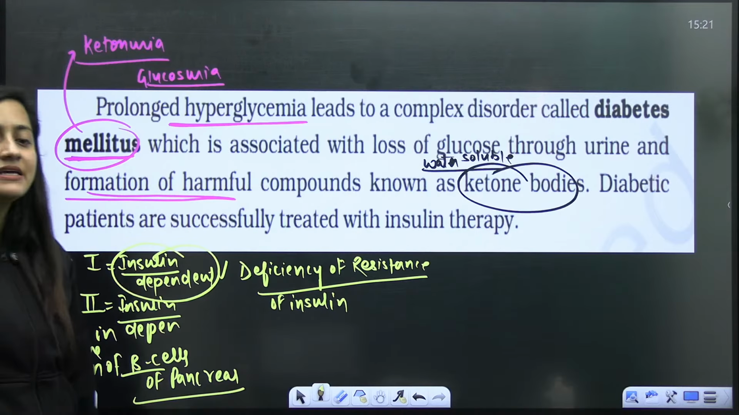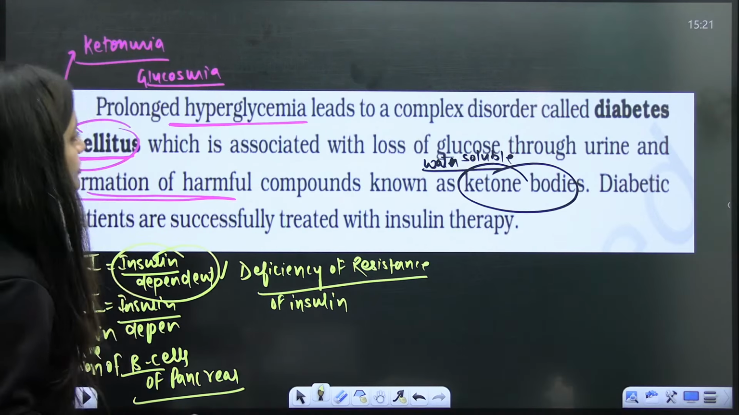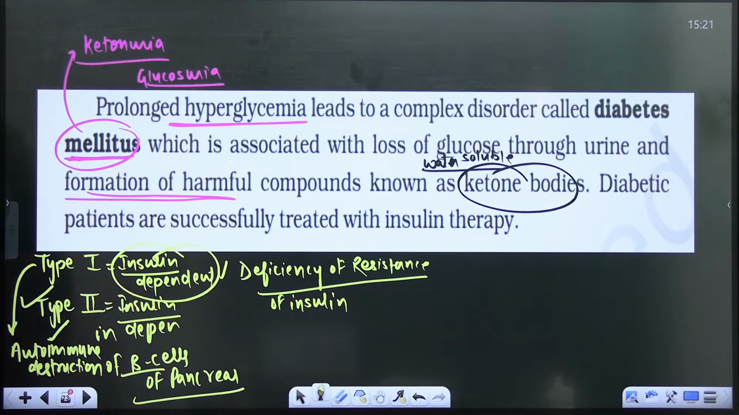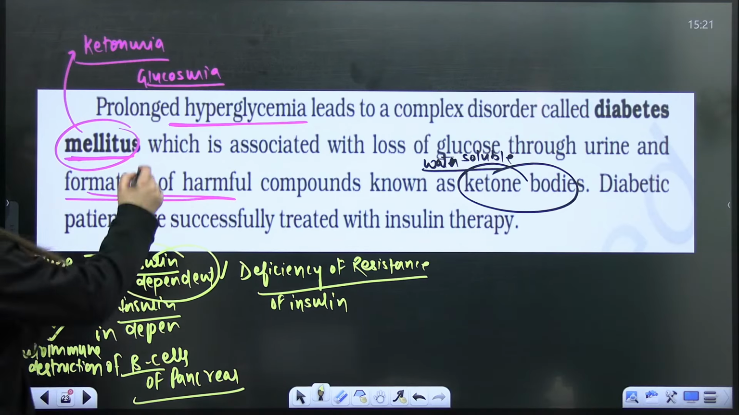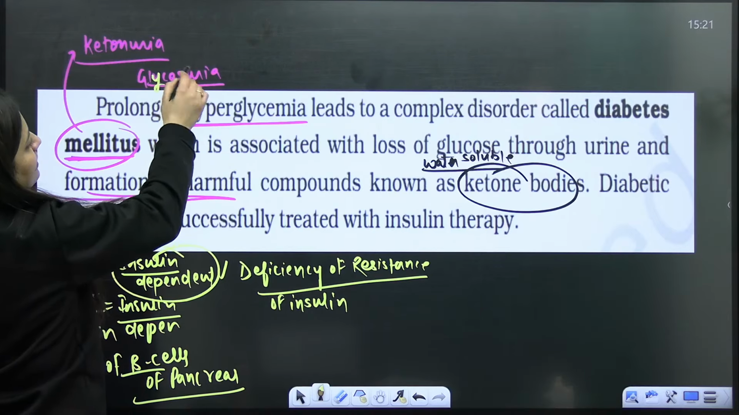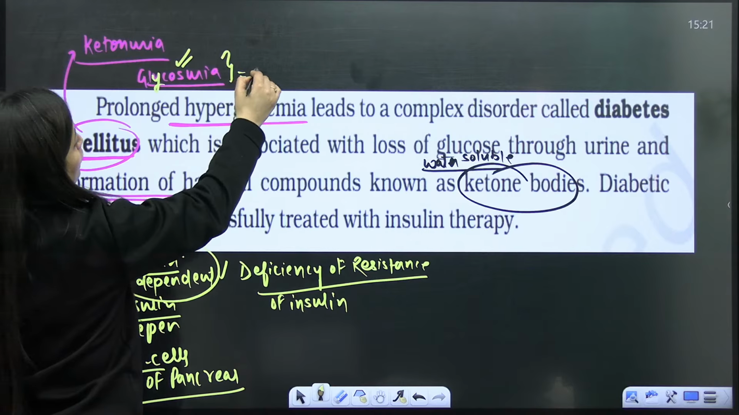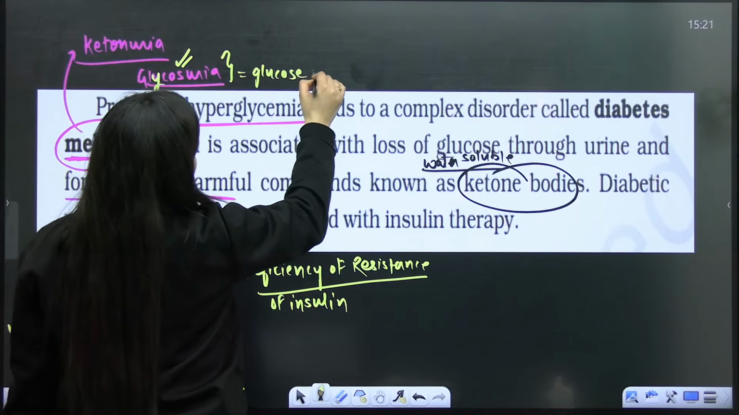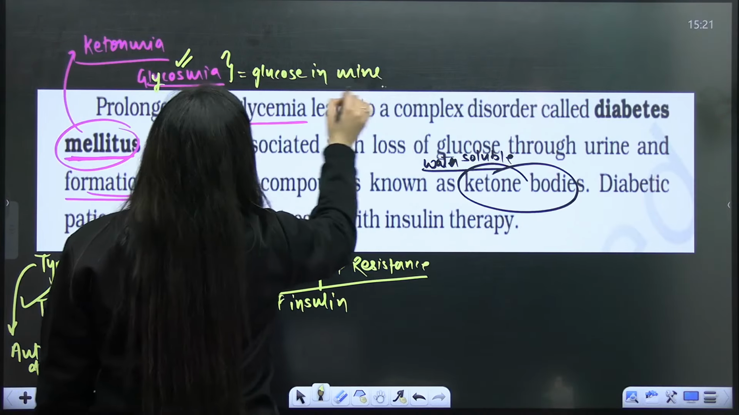Understood? In diabetes insipidus, there is a hyposecretion of ADH, okay? Right? Either it can be glucosuria or glycosuria, it's one and the same thing. It means glucose in urine.